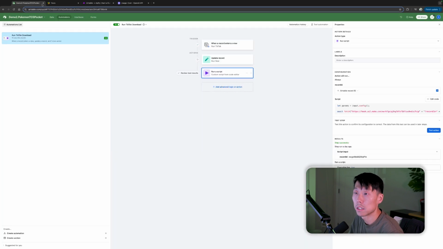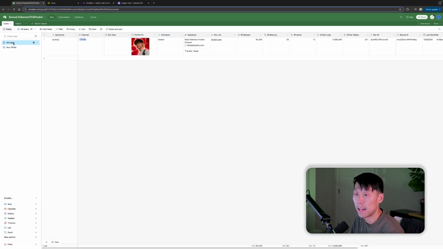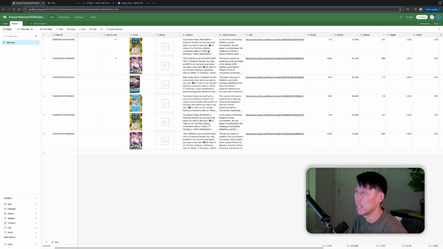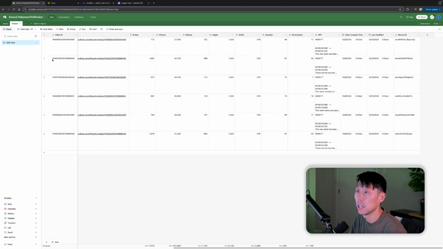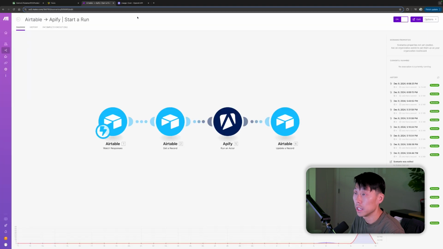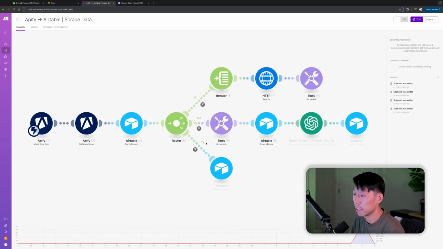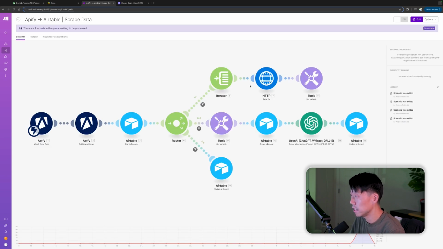And once that data is done, once that return is done, we will then scrape the actual video data and populate our table with it using the scrape data scenario here. It will actually download the video. It will grab all the metadata off the video.